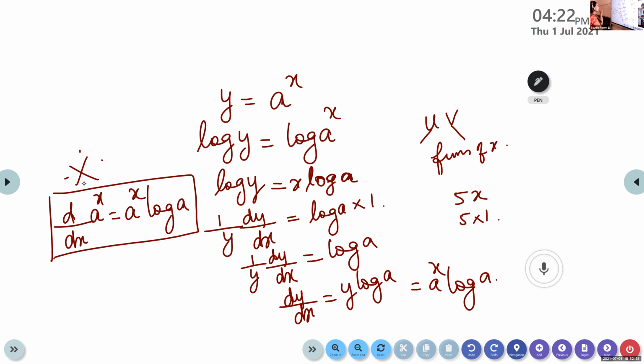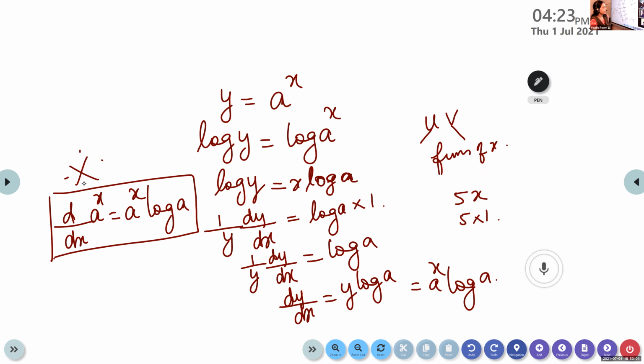Okay, with this almost all the formulas of derivatives in this chapter are over. What is the derivative of a raised to x? A raised to x into log a. Derivative of a raised to x is a raised to x into log a.